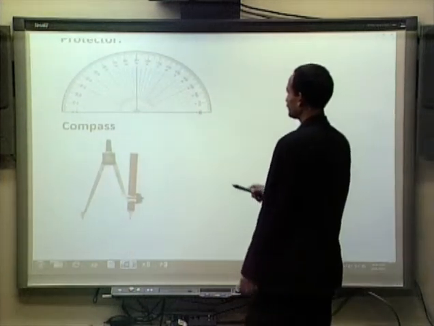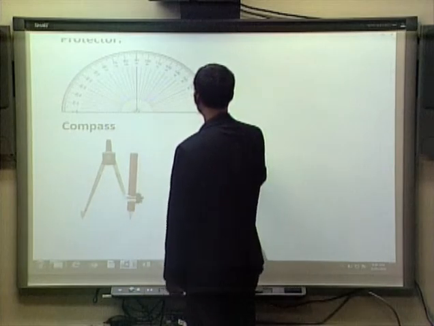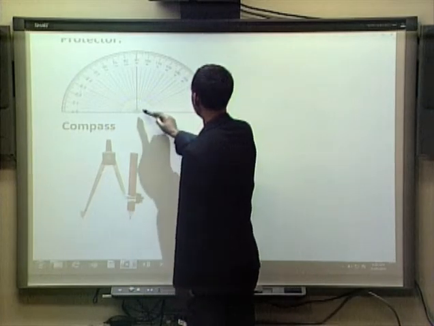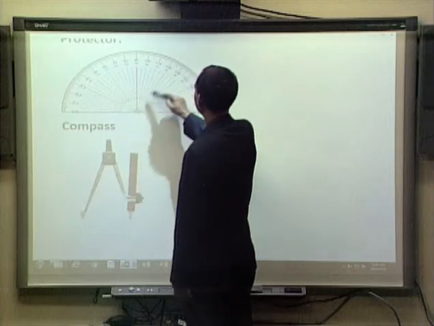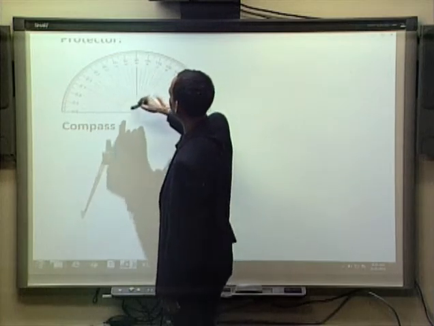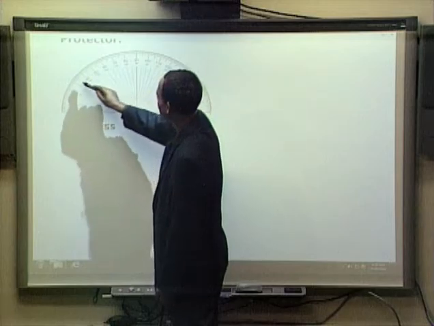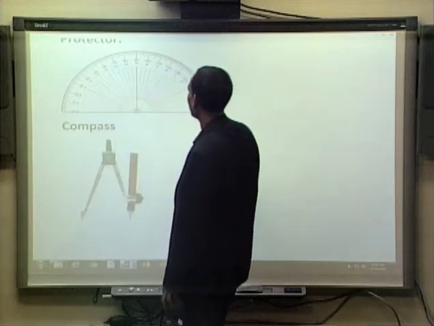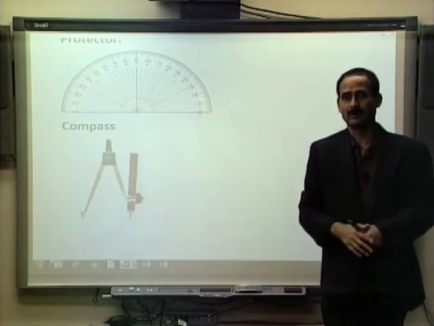Looks like this. This refers to 0 degree, and we have 10 degree, we have 20 degree, we have 30 degree, we have 90 degree, we have 70 degree, we have 130 degree, we have 150 degree, and we have 180 degree also.